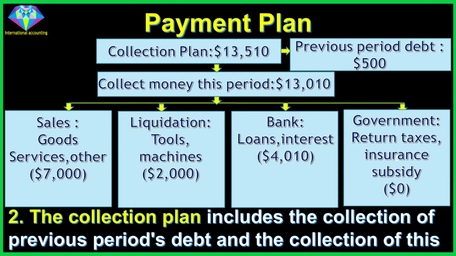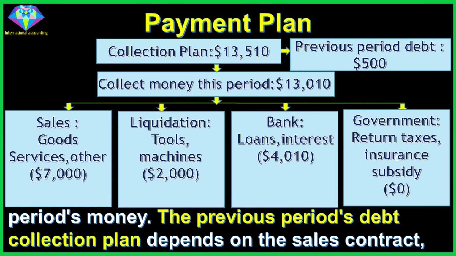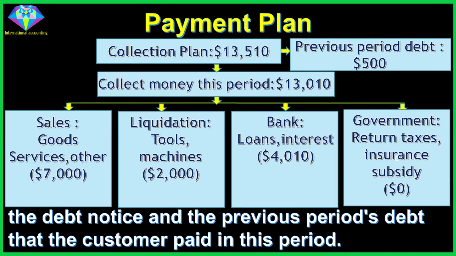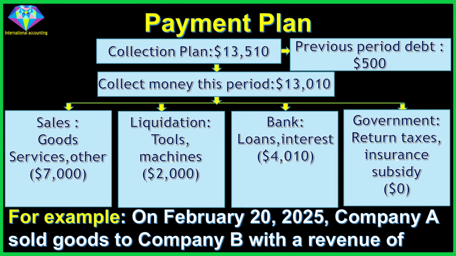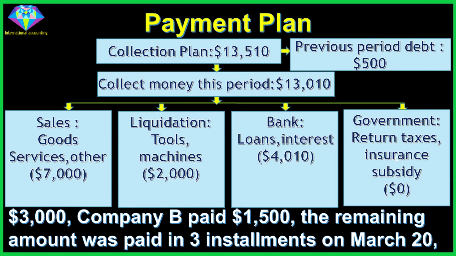2. The collection plan includes the collection of previous period's debt and the collection of this period's money. The previous period's debt collection plan depends on the sales contract, the debt notice and the previous period's debt that the customer paid in this period. For example, on February 20, 2025, Company A sold goods to Company B with a revenue of $3,000.